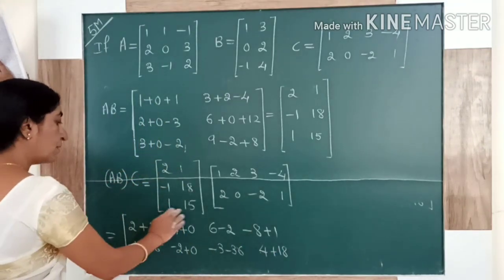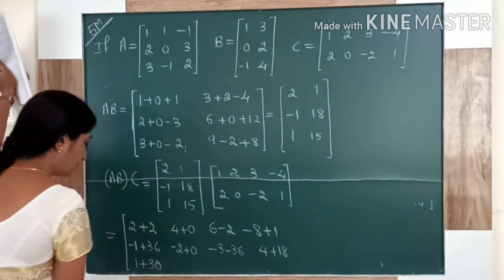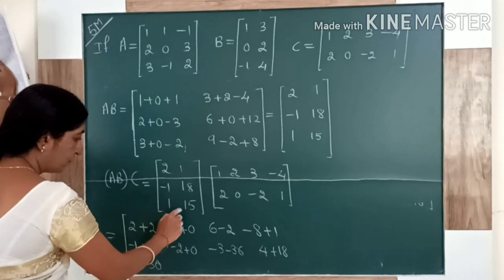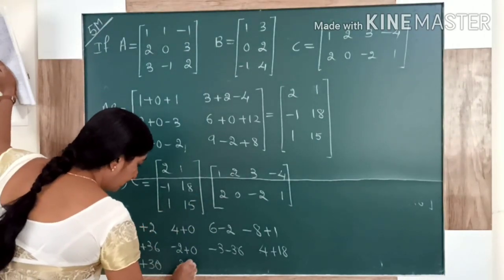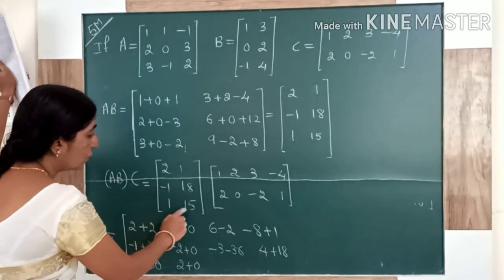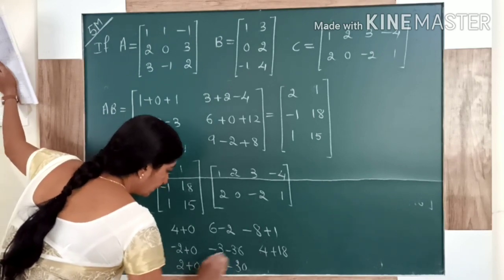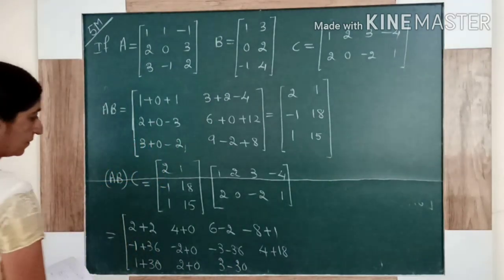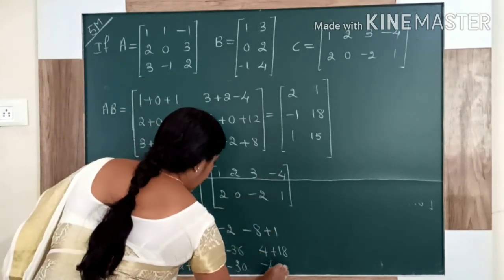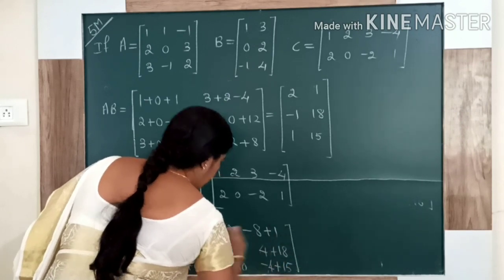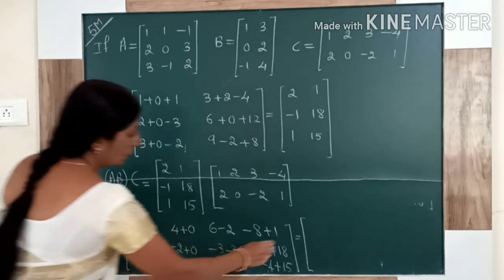Then third row with first column, 1 into 1 plus 15 into 2. Third row with second column. Then third row with third column, corresponding elements. Then third row with fourth column. Simplify this.